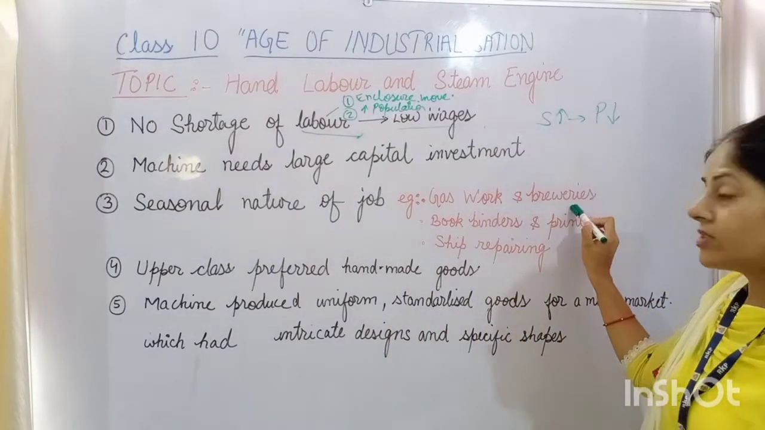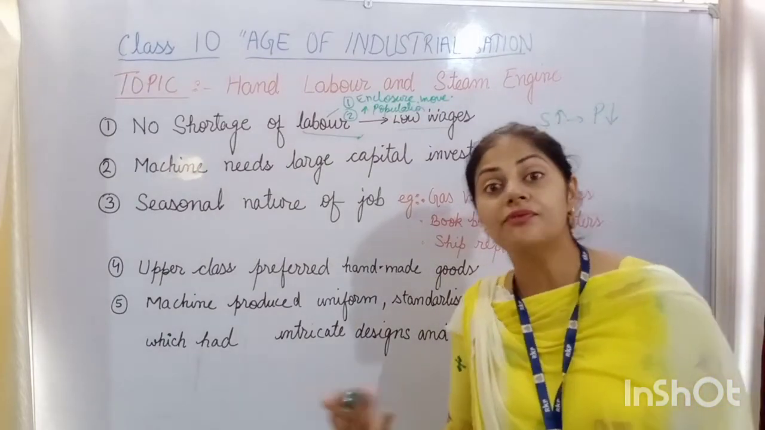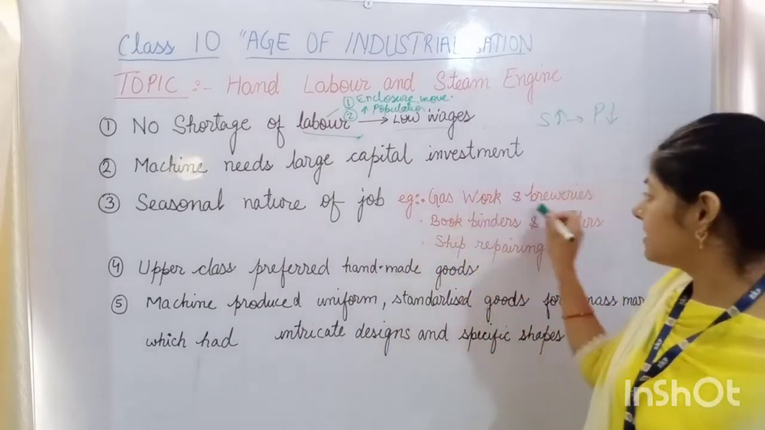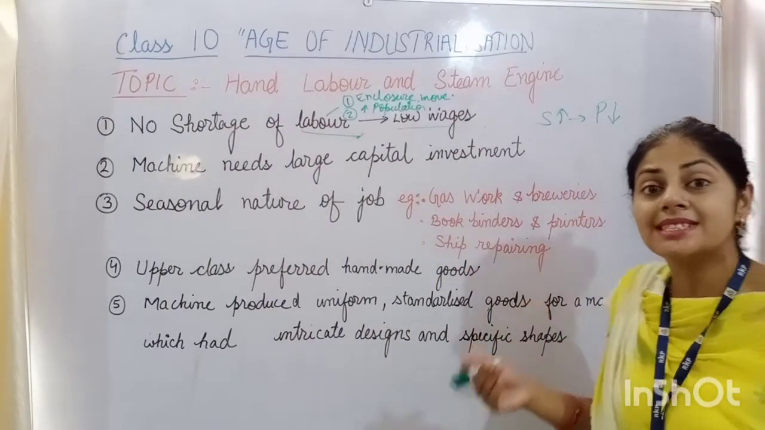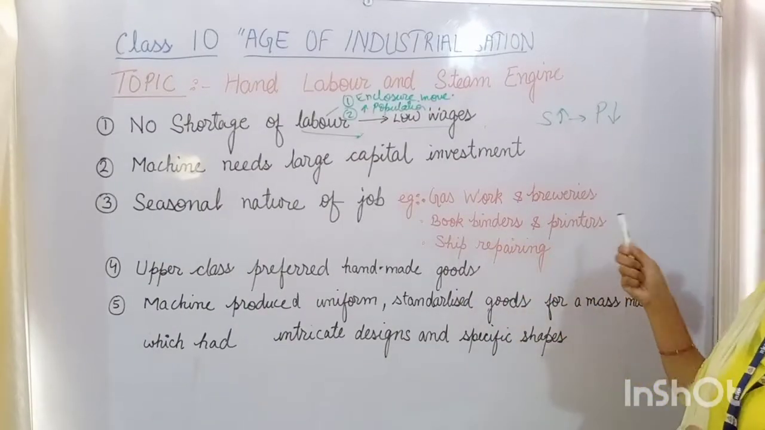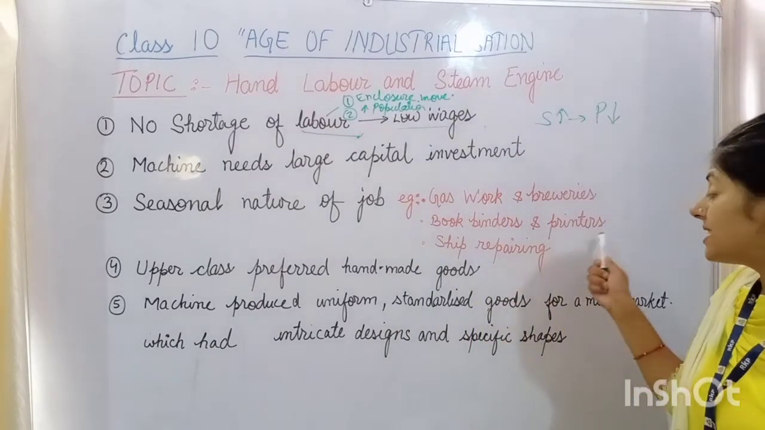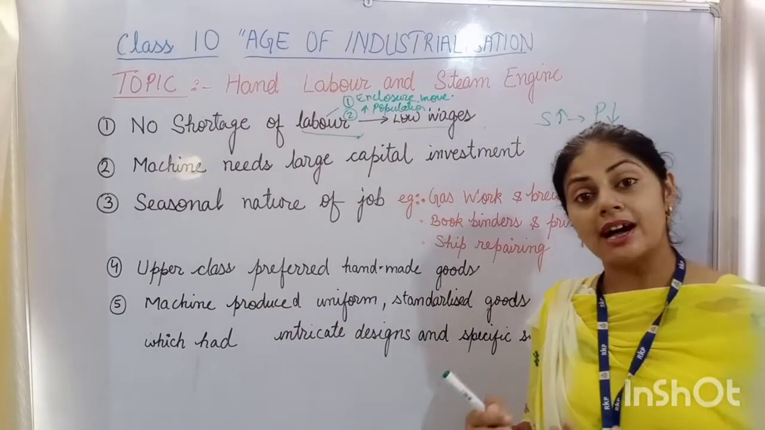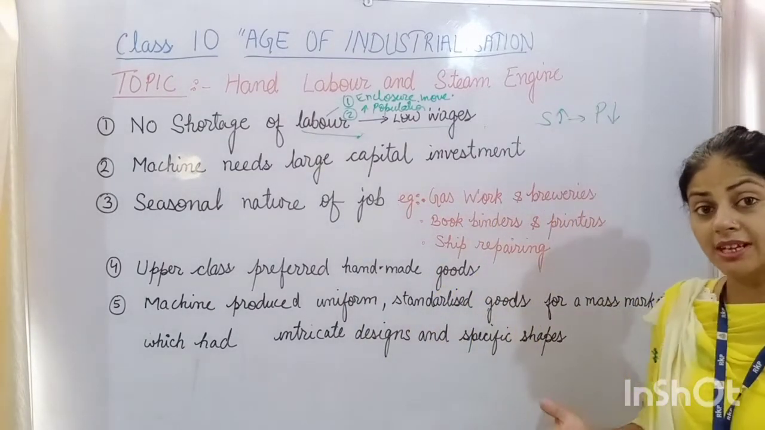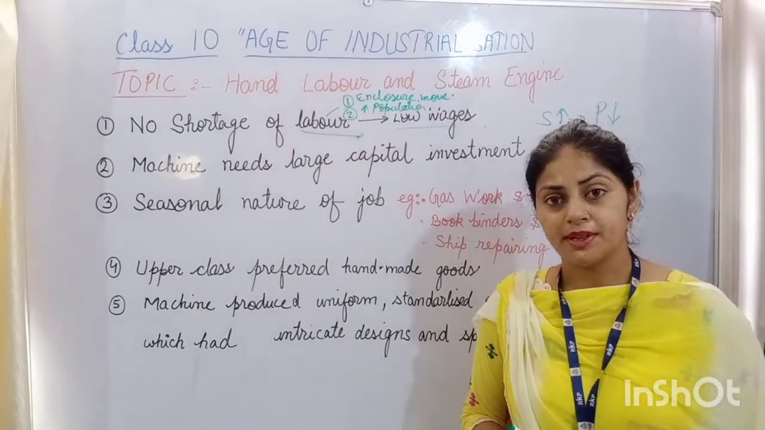The demand for labor in these industries was so much in Britain during the winter season, during the cold season. So these two industries were seasonal industries. Another seasonal industry was that of book binding and printers. This is also a seasonal industry which required a large number of laborers just before the coming of Christmas, because at that time there was a large demand for books and printed work.